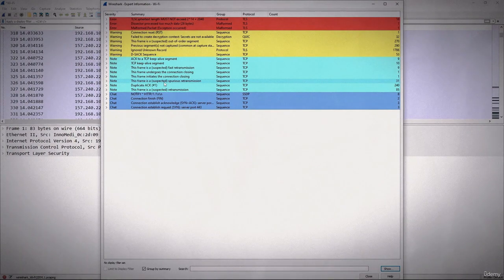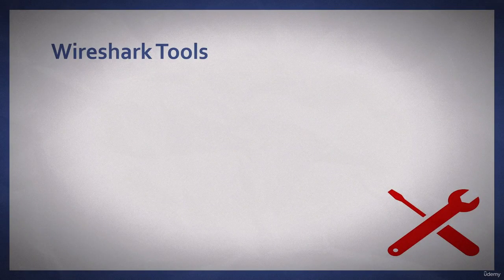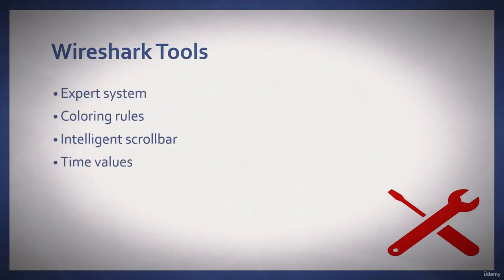Wireshark groups its reporting by level of severity, and that includes error, warning, notes, and chats. Wireshark has many built-in tools to help the network administrator identify and troubleshoot network latency issues. Tools that include the expert system, coloring rules, the intelligent scroll bar, and the time values that are built into Wireshark to identify gaps in transmission.